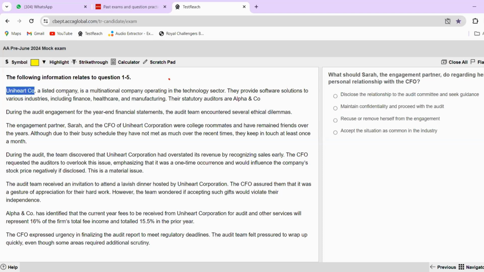Uniheart company is a listed company. Very, very important first line. Always highlight whatever you feel is important. So a listed company is important for me. So that is the reason I've highlighted it.